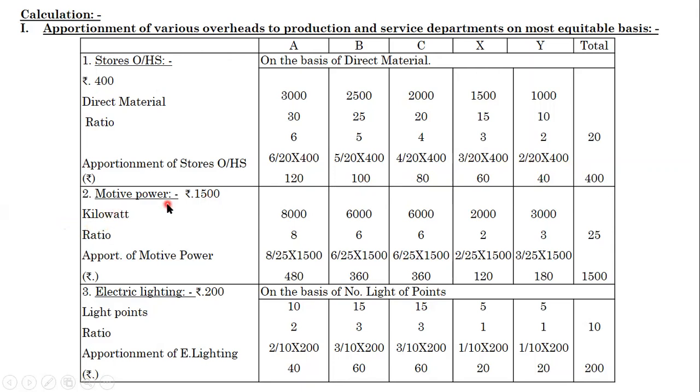Next is motive power. It has been given in the problem as rupees 1500. This is apportioned on the basis of kilowatt.